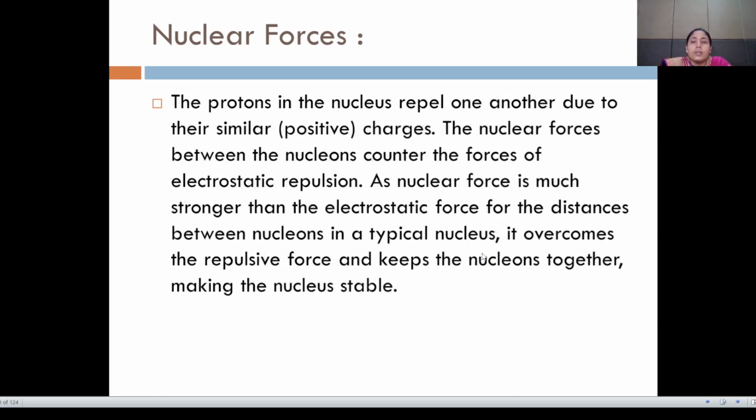The protons in the nucleus repel one another due to their similar charges. The nuclear forces between the nucleons counter the forces of electrostatic repulsion. As the nuclear force is much stronger than the electrostatic force for the distances between the nucleons in a typical nucleus, it overcomes the repulsive force and keeps the nucleons together, making the nucleus stable.